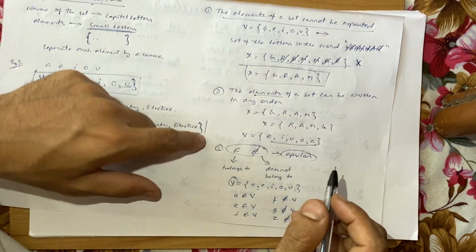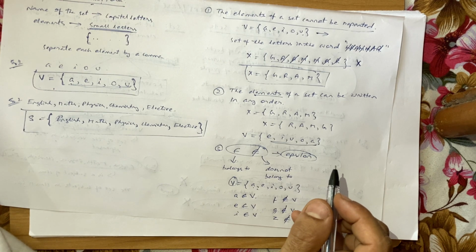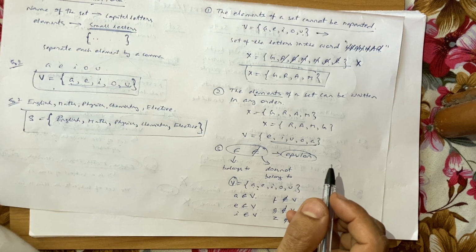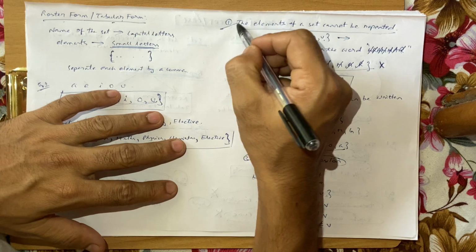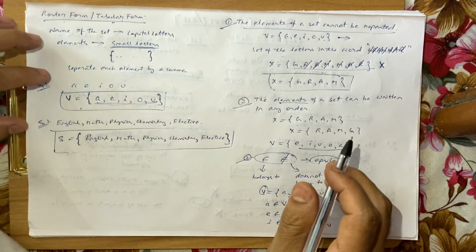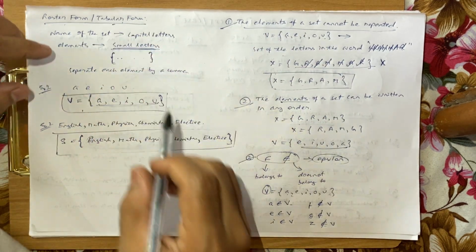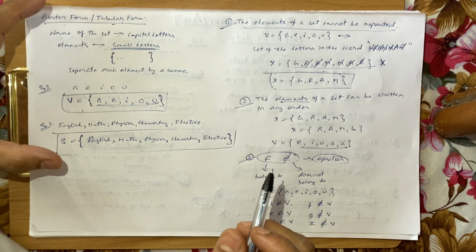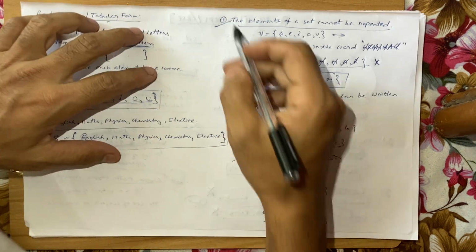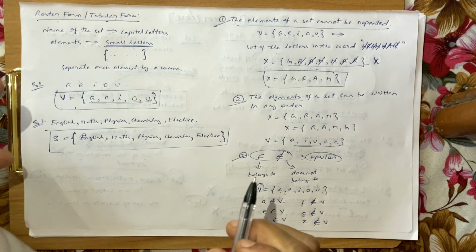So keep these 3 points in mind. This is very important for all of you. Now, if these 3 points are clear, then we are done with the roster form. So keep in mind how to represent a set in the roster form and the 3 important points while writing a set in the roster form.